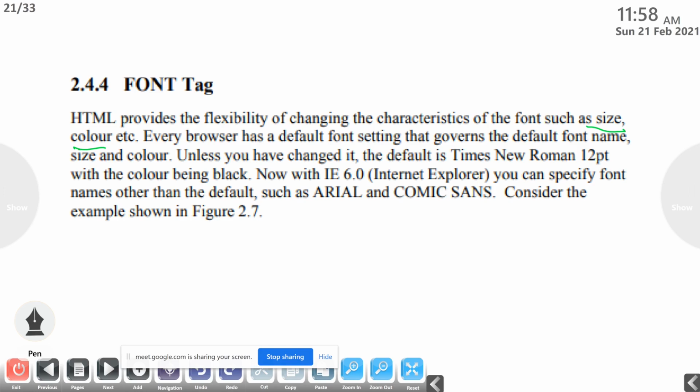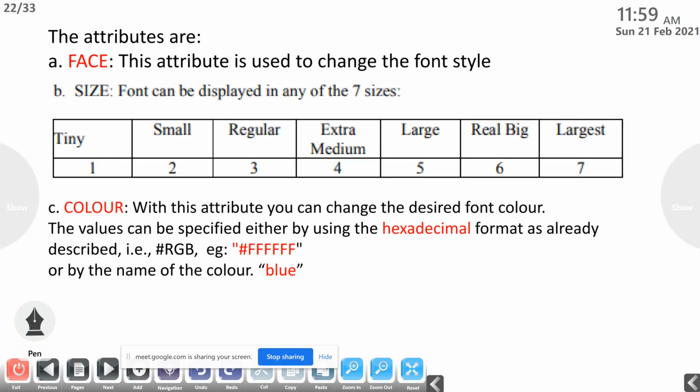So in Internet Explorer 6.0, you can specify font names other than the default. In newer browsers we can set the font name, font size, font color, such as Arial. You know that. Next example, 2.7, we will discuss in the next slide.